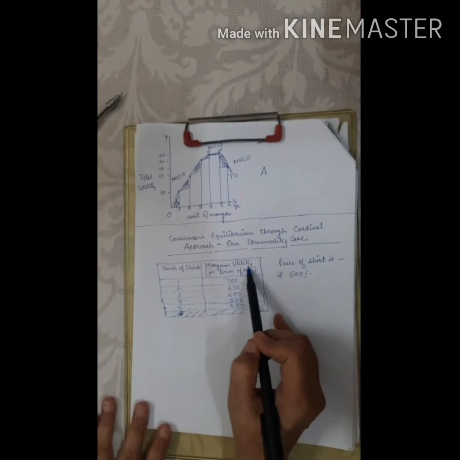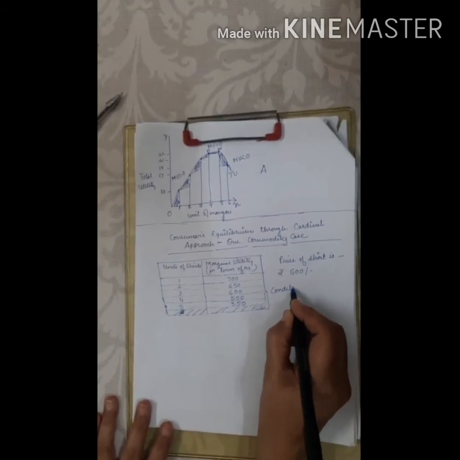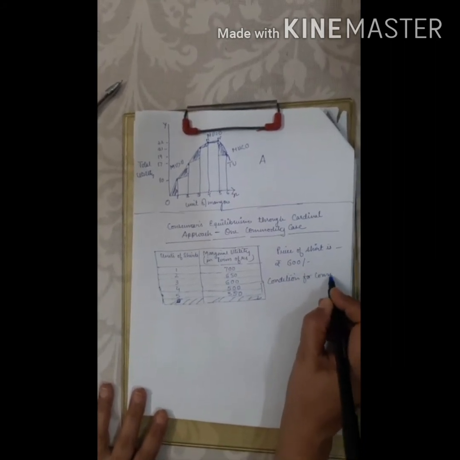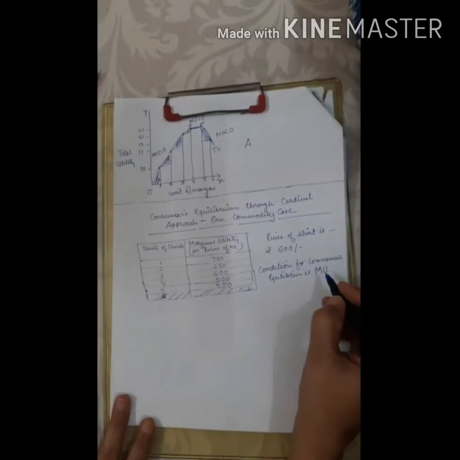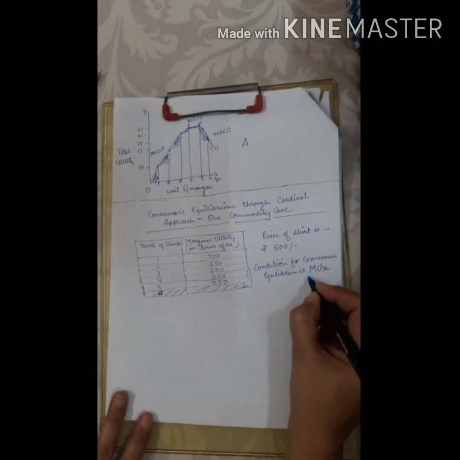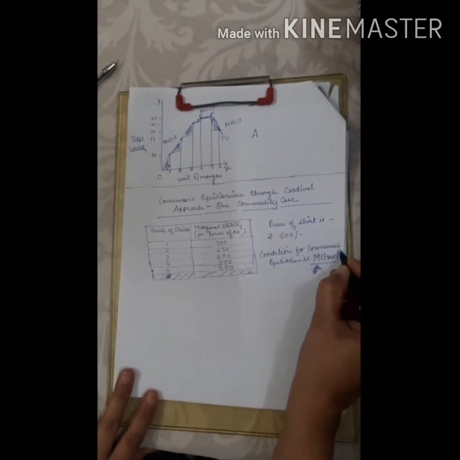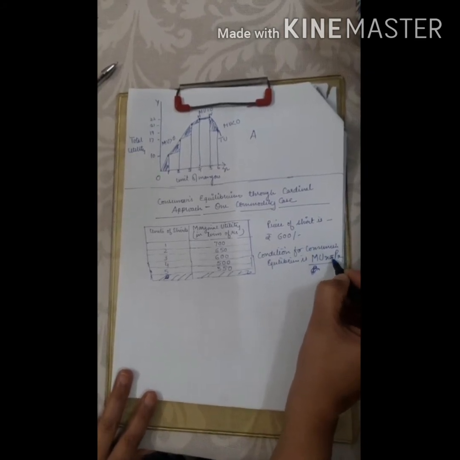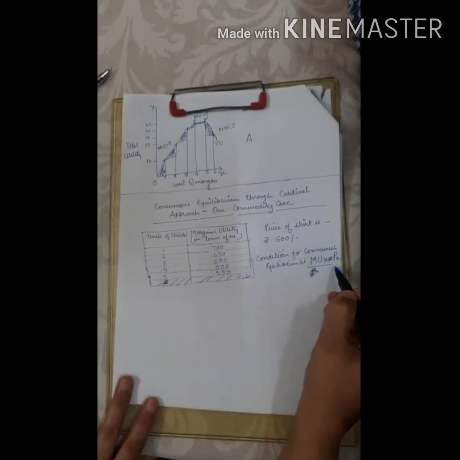Now the marginal utility of the commodity, because the condition for consumer's equilibrium is MU of X is equal to price of X. Is it clear? MU of X is equal to price of X, that is, the satisfaction from the commodity is equal to the price of the commodity.